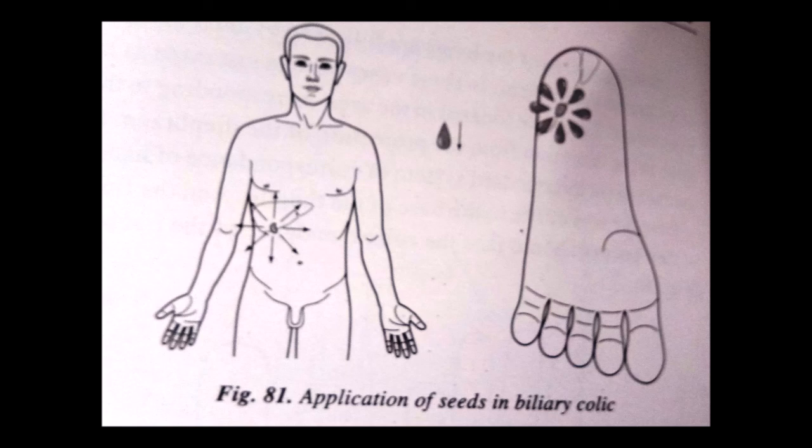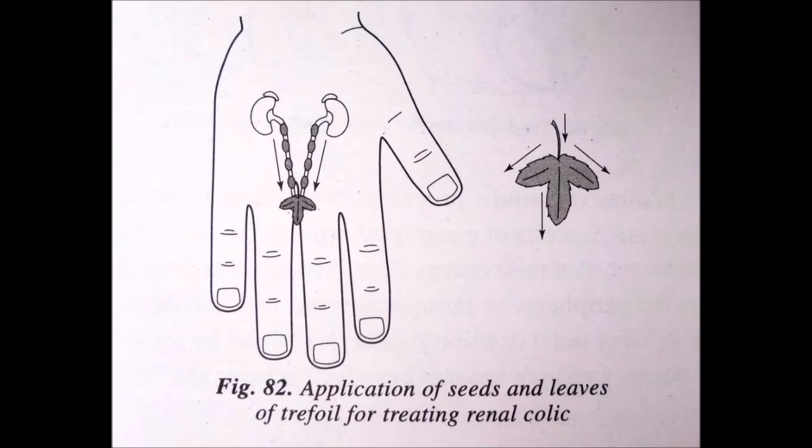In some spasmodic processes, for example, renal colic, biliary colic, spasm of peripheral arteries, seeds are applied in such a way that the energy flows are directed from center to the periphery, as though dilating the spasmodic zone. For renal or biliary colic, trefoil can be used, which will not only relieve spasm but also improve the flow.